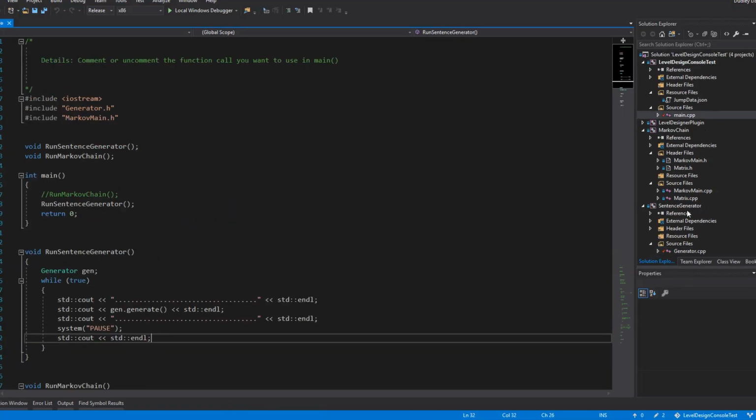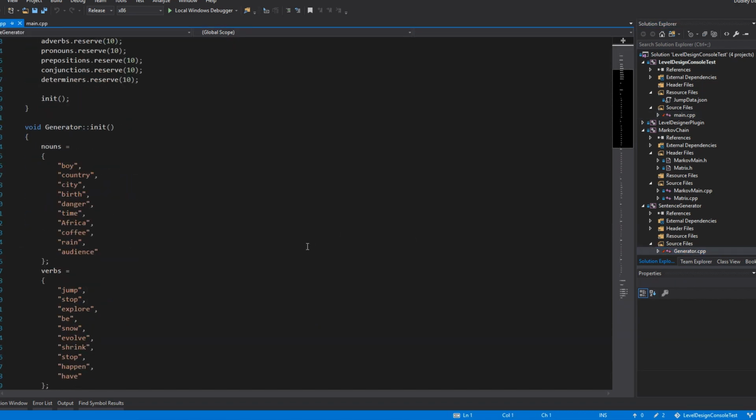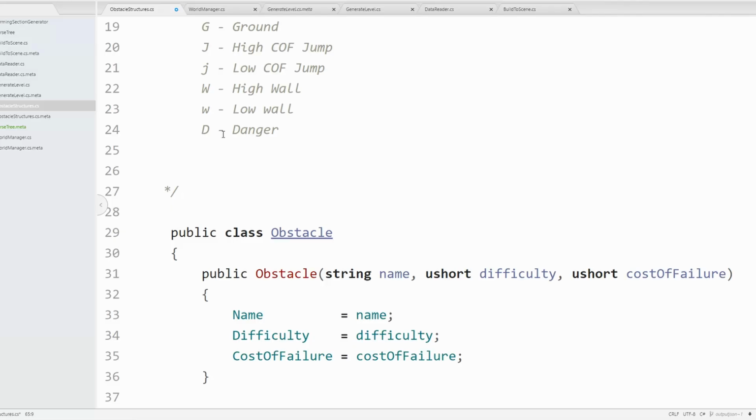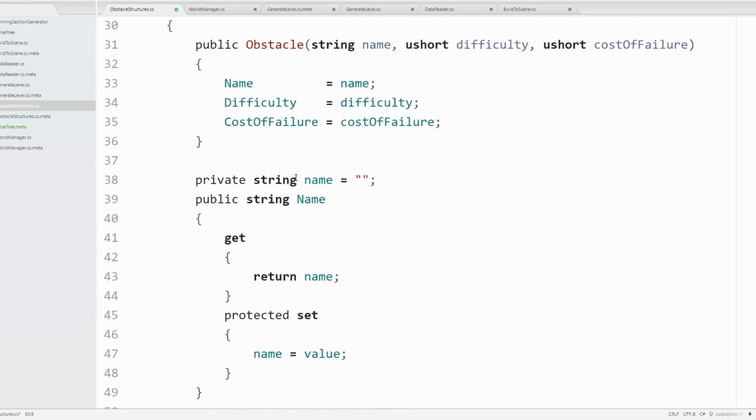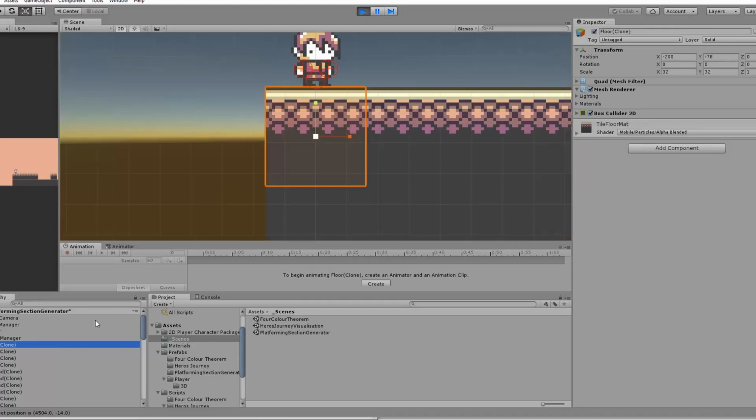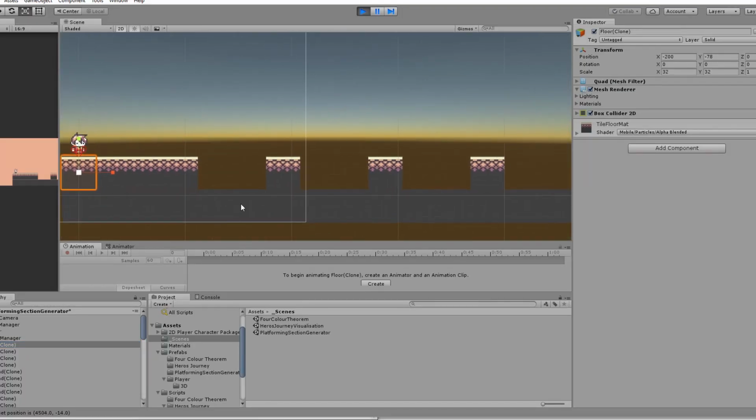Not only does the sentence generator show the simplicity of automating level design, but by replacing the words with complex data seen in the poetry prototype, sentences can be transformed into playable levels.